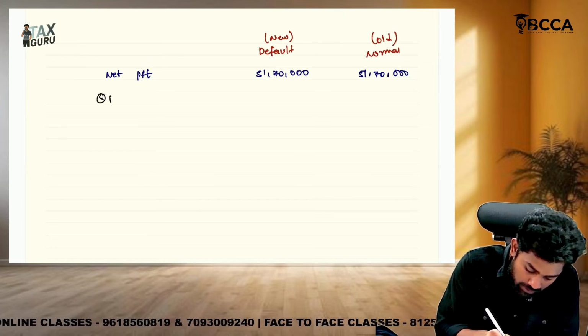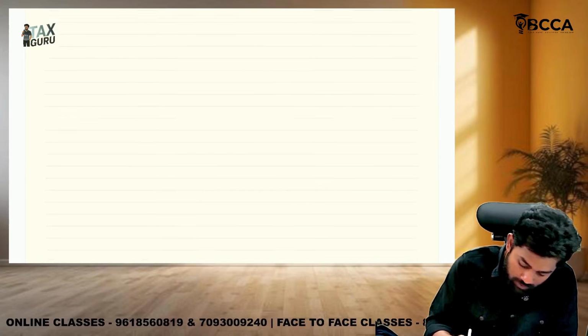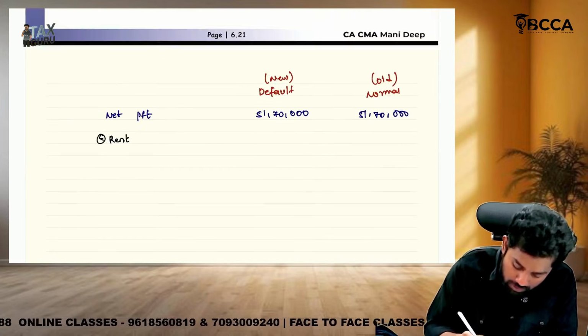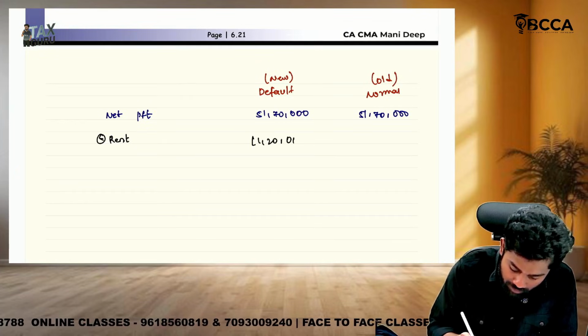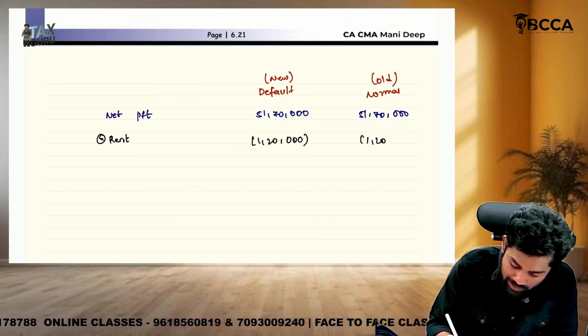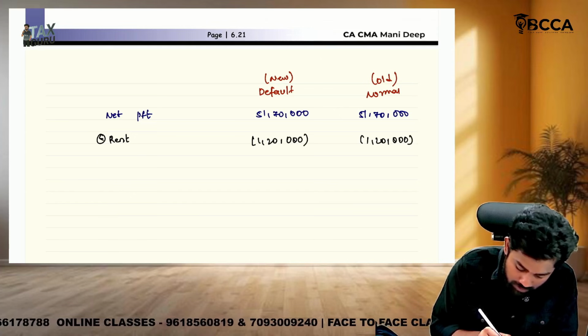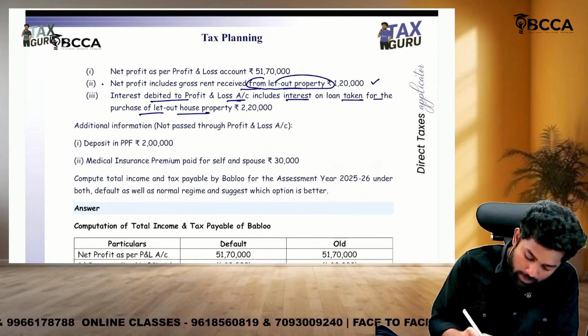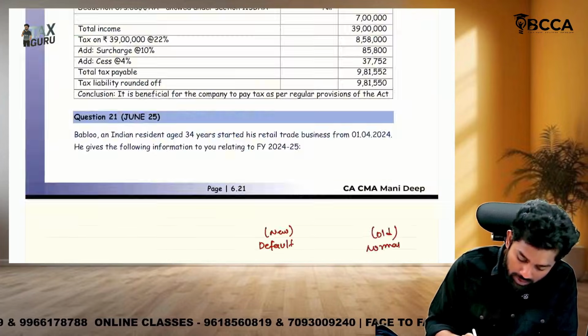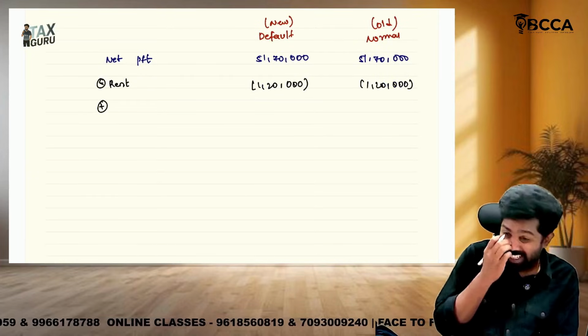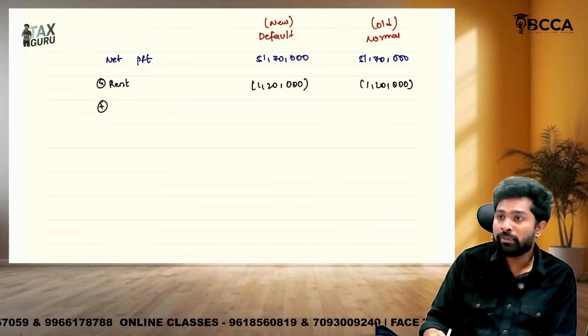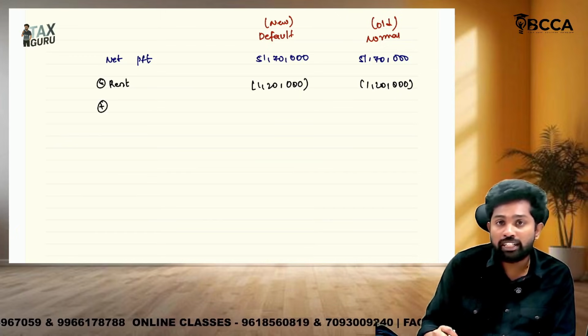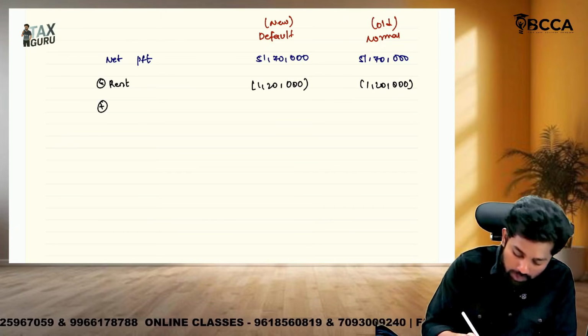So, rent part. How much is the rent, sir? 1,20,000. You should subtract here. 1,20,000 you will be subtracting under both the regimes. Then you will add back. How much you will be adding back, sir? You will be adding back 2,20,000. Okay, why? Sir, if income is not taxable under PGBP, then that relevant expense also shouldn't be debited to P&L. So reverse it. So how much?